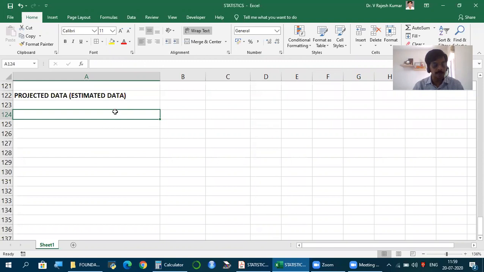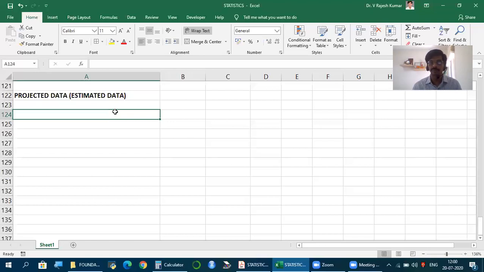But can we be 100% certain about this projection? No. So whenever we make a projection, we also find the chance that this will be the turnover, that this estimated value can happen in future. The chance of that happening is what we call probability. So probability is the chance of happening or not happening of a certain event.